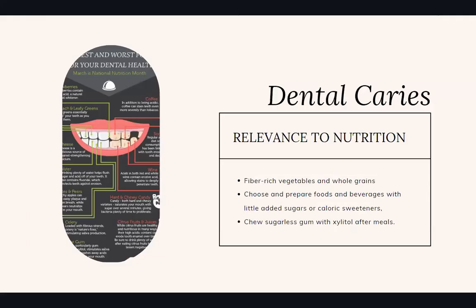In relevance to nutrition, a person with dental caries should eat fiber-rich vegetables and whole grains, since fiber can help stave off dental problems including tooth loss, gum recession, and jawbone pain. Thus, a person with dental caries should also avoid eating sweet foods, chocolates, because it can increase the destruction in the teeth.